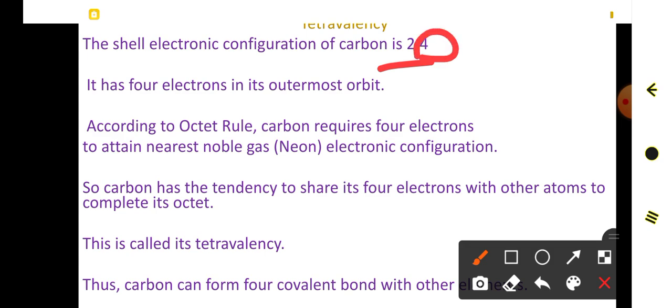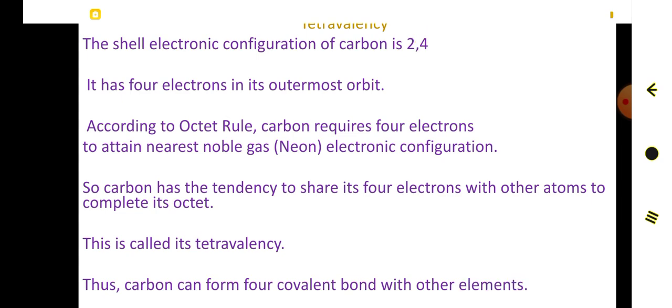And you all know about the octet rule. What is called the octet rule? The tendency of an atom to have 8 electrons in the valence shell is called the octet rule. Then as per the octet rule, this carbon atom is in need of 4 more electrons to complete its valence shell configuration.